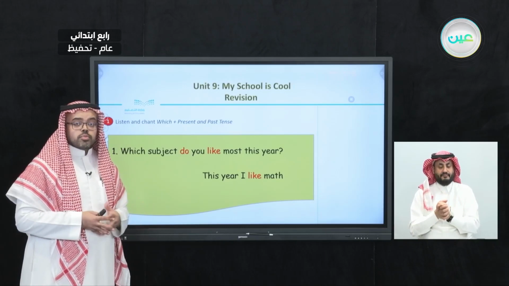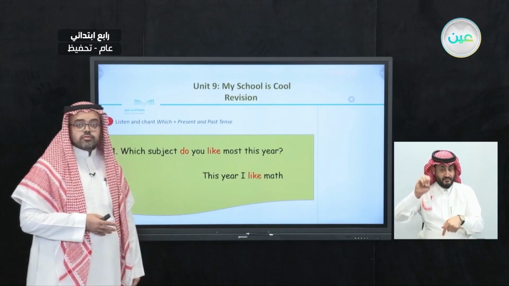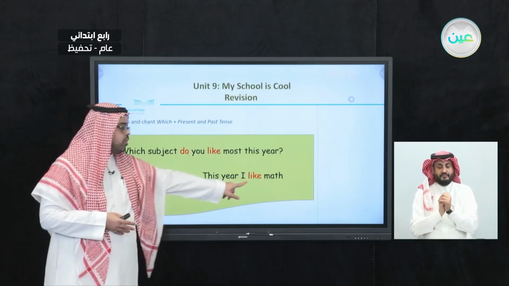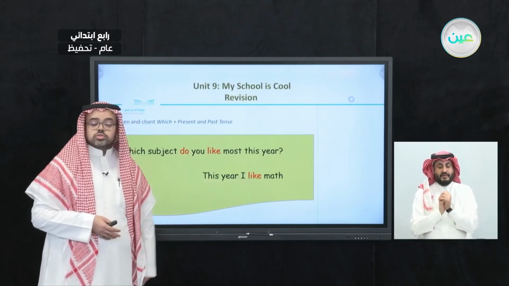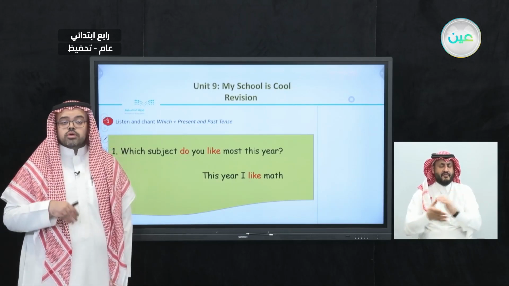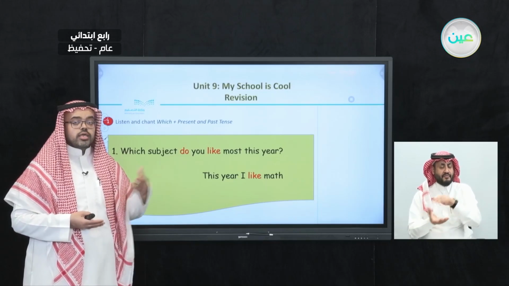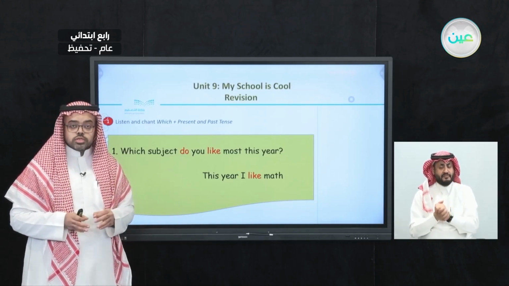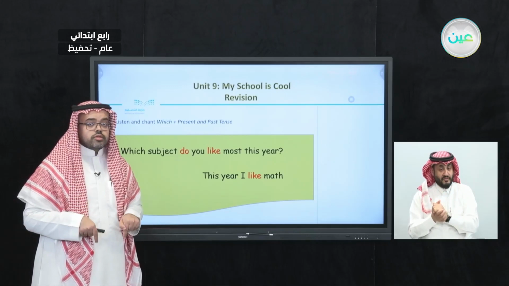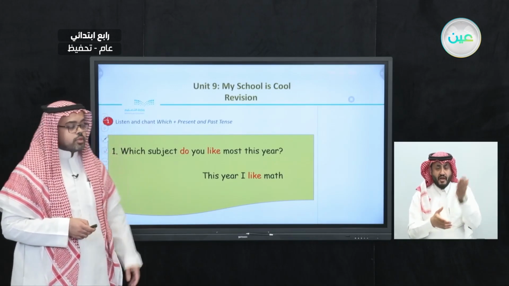You can see the present verb in do, and also the present verb in the answer, like. And you can talk about any subject you like. For example, this year I like history, or this year I like English. What is important here, if you're talking about this year, then you need to use the present tense.